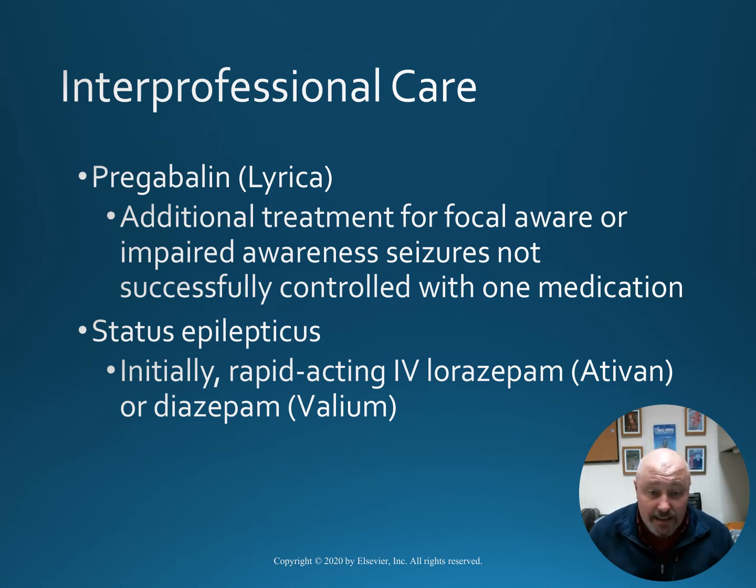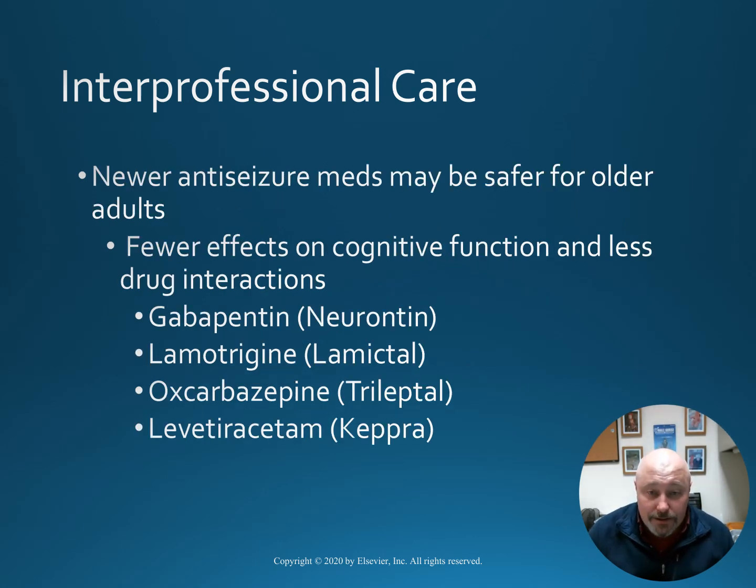In the case of status epilepticus, this is going to be an initially rapid-acting IV lorazepam or Ativan, or Valium. Newer anti-seizure meds that may be safer for older adults because they have fewer effects on cognitive function and fewer drug interactions include things like Neurontin, Lamictal, Trileptal, and Keppra.